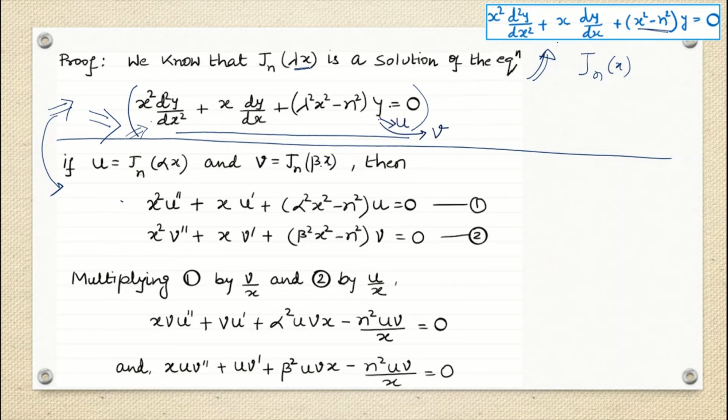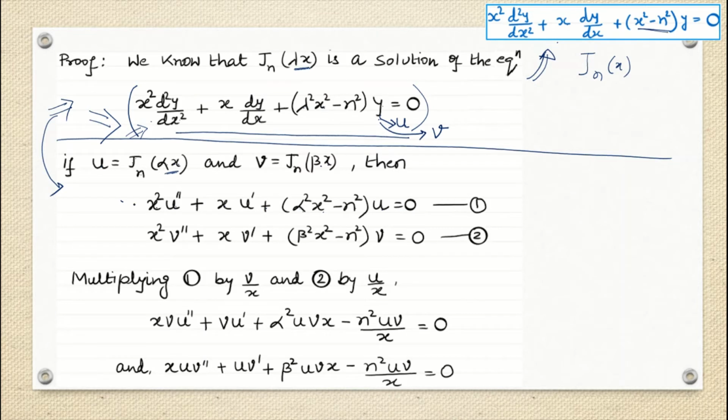So I can write this equation in this form: x square, and since I take y as u, d2y by dx square is u double dash, plus x dy by dx is u dash, plus, instead of lambda x, since it is alpha x, alpha square x square minus n square, and then instead of y, u, equals 0.